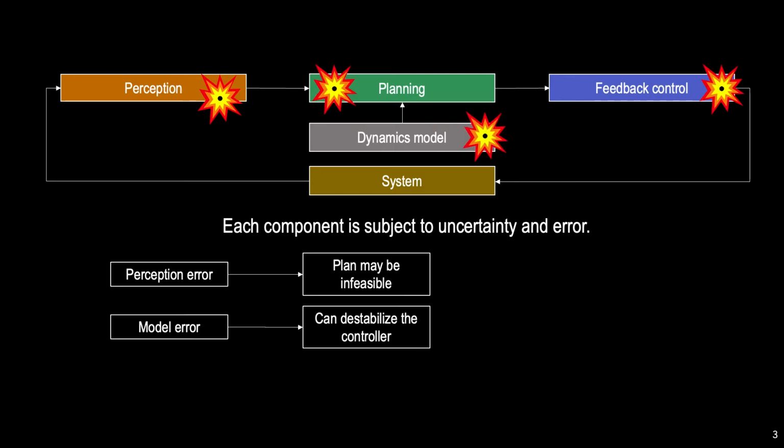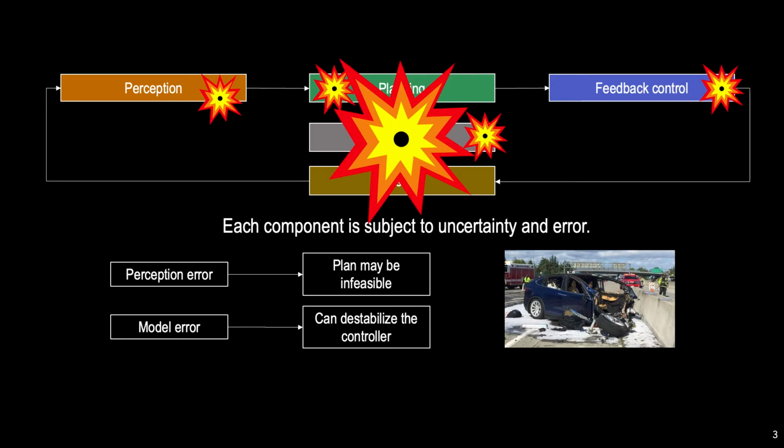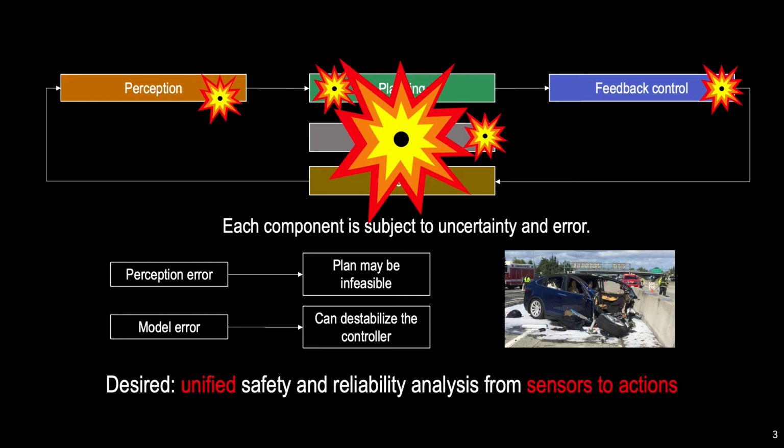And to make matters worse, these errors quickly propagate downstream and can amplify existing errors, which can compound and then lead to catastrophe. Since these errors are so coupled, I argue that for truly safe autonomous systems, we really need a unified analysis of the system from sensors all the way down to control actions.